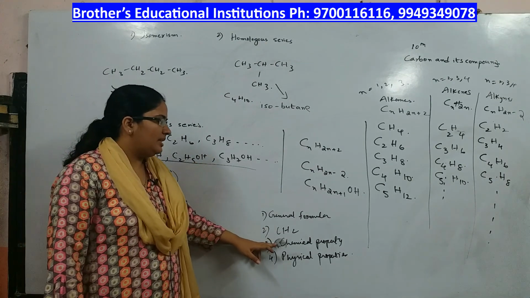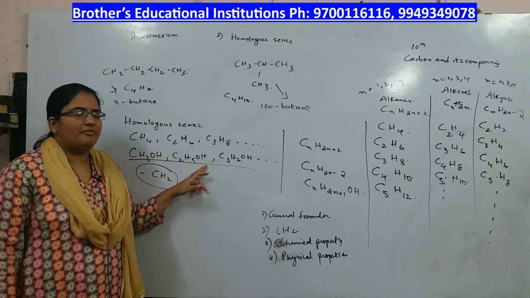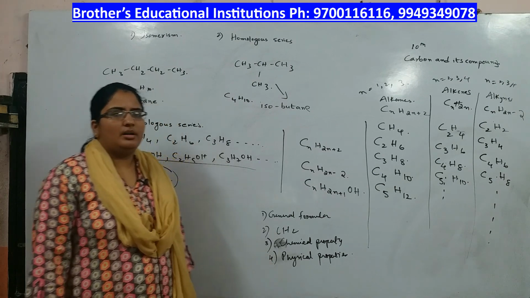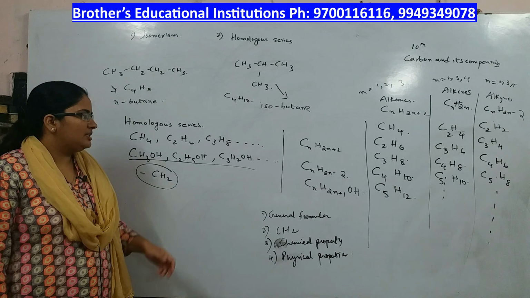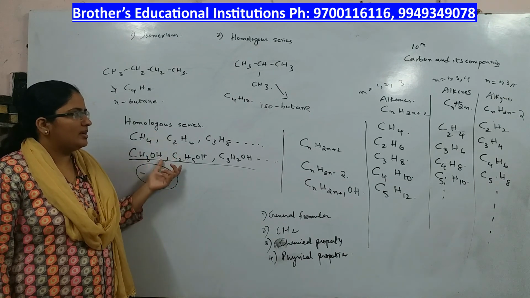Chemical properties: they have similar chemical properties because they have the same functional group. Physical properties: they show a difference in the physical properties, showing a regular gradation. So that is about the homologous series.